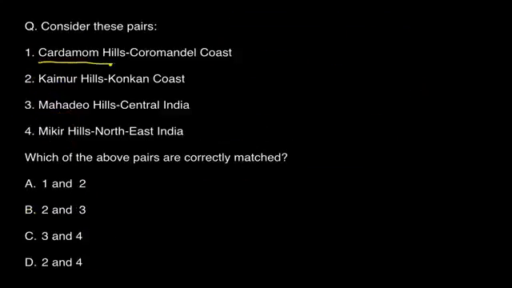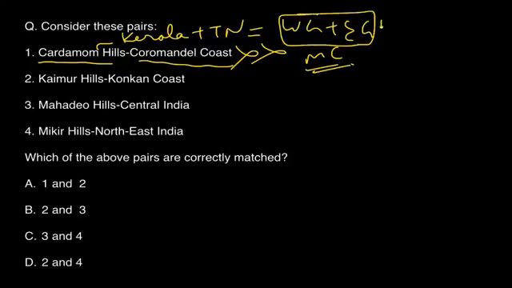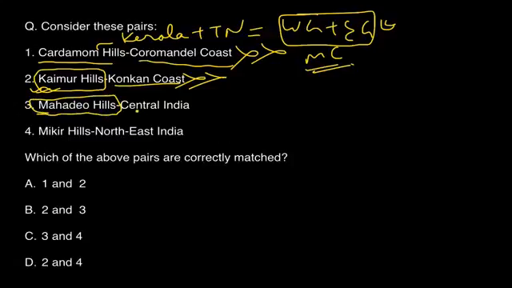Okay, Cardamom Hills, obviously it is in Kerala, and Tamil Nadu, you can say. So it is at the junction of Western Ghats plus Eastern Ghats. At max, you can say Malabar Coast, but definitely not Coromandel Coast. It is best at the junction of Western Ghats plus Eastern Ghats. Kaimur Hills is in Jabalpur. I have been here. It is not on Konkan coast at all. Mahadev Hills is in central India, no doubt about it. And Mikir Hills is in northeast. So obviously answers 1 and 2 are wrong, 3 and 4 are correct. So answer is C. It's very very simple, because I've been to these places, most of them anyway.